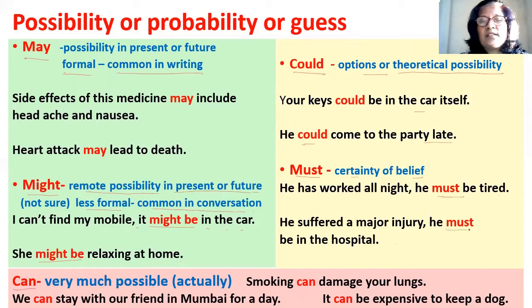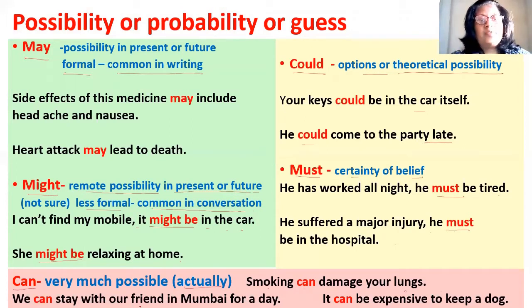There is certainty in this that he suffered a major injury, so it is very much likely that he must be in the hospital. Can also indicates possibility. Can expresses possibility which is very much real or which can actually happen. Like smoking can damage your lungs. So smoking can actually damage your lungs to some extent.